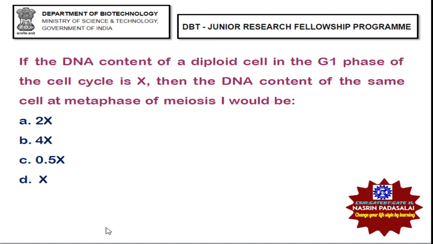So we all know the answer. The DNA content will be double because in between the G1 phase and metaphase there is a phase called S phase, which is called the synthesis phase, and in that our DNA will be getting replicated. So DNA content of same cell at metaphase of meiosis 1 will be 2x.